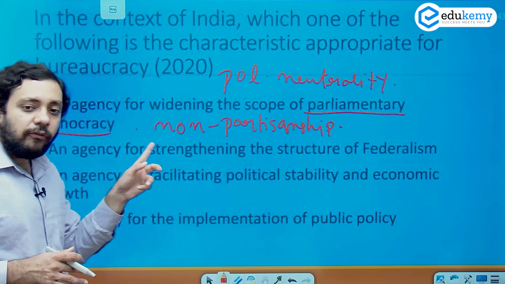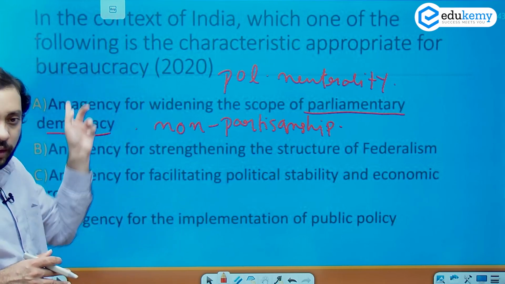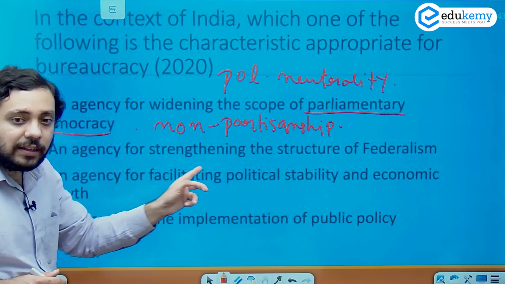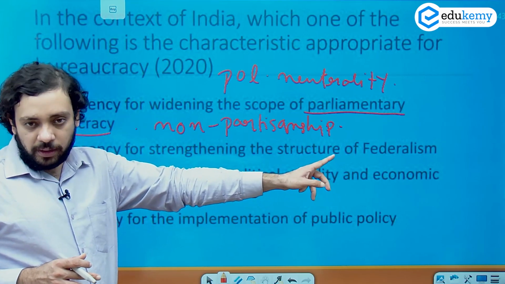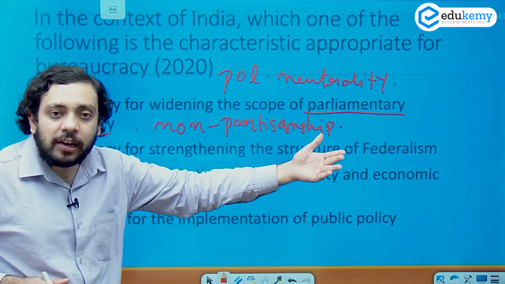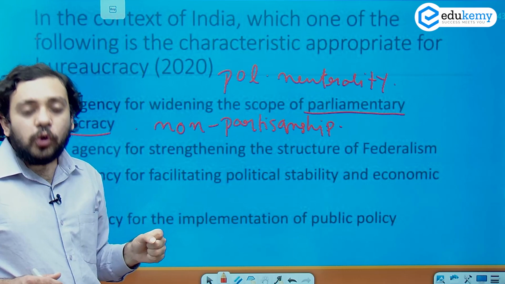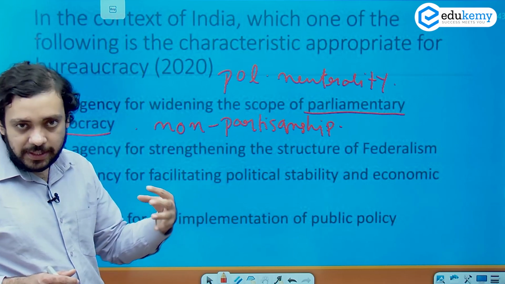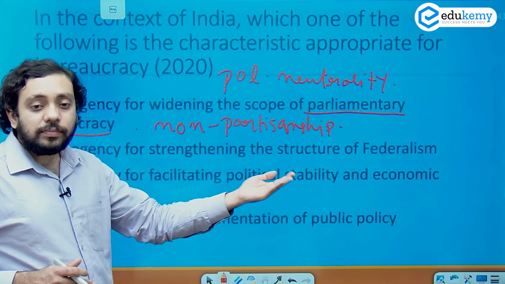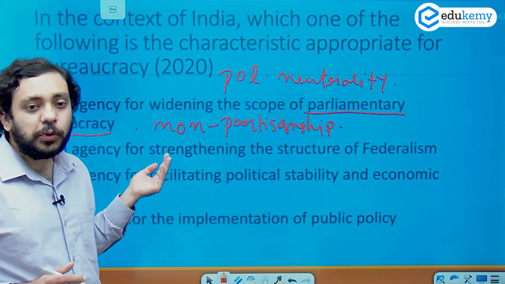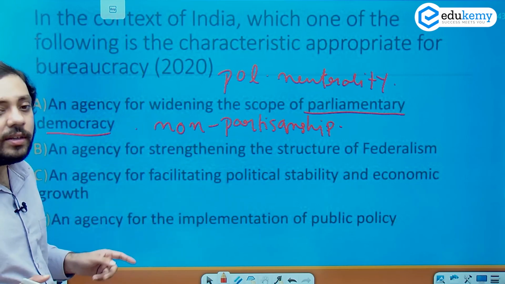So if anything, this statement should be reversed. It is an agency for strengthening the structure of the union government as opposed to the federal units. As you know, the constitution is envisaged with a stronger union. Centralizing tendencies overtake the federating units. So this is incorrect because it should be arranged in the other order.